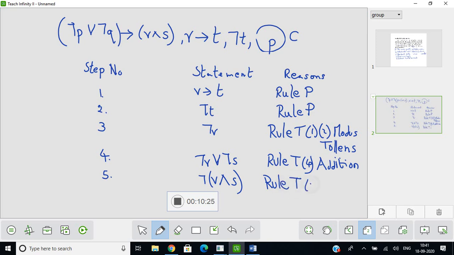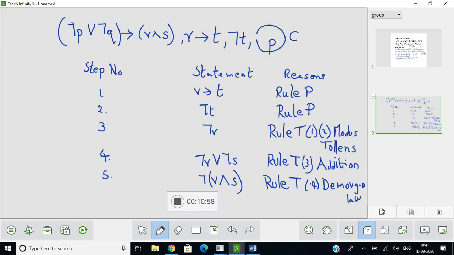On 4, and we are applying De Morgan's laws. Now we have got negation of R and S.